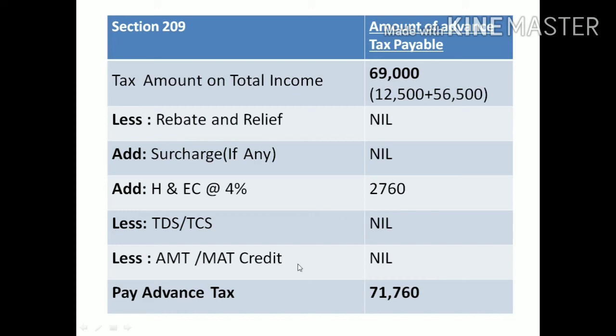Then AMT and MAT credit is not applicable to an individual, it is applicable to companies, so nil. The total amount you will get for payment of advance tax is 71,760.